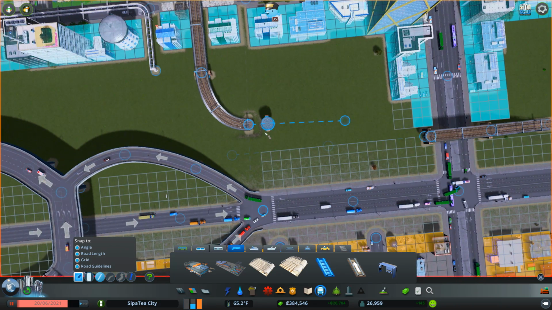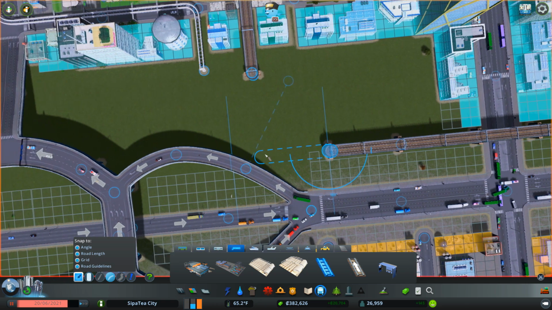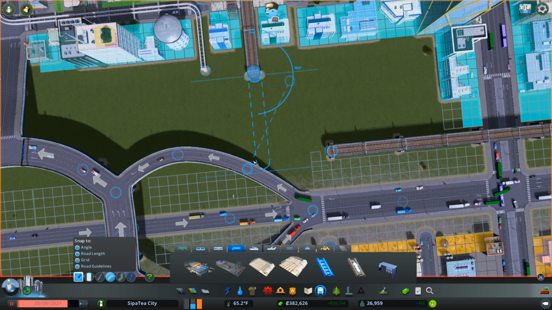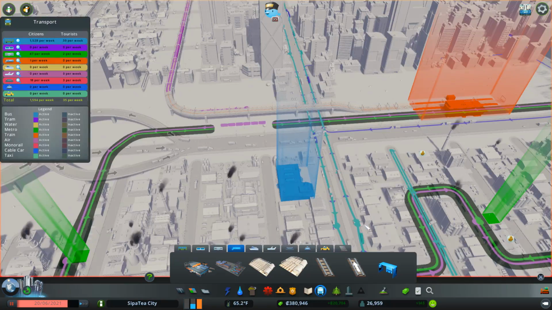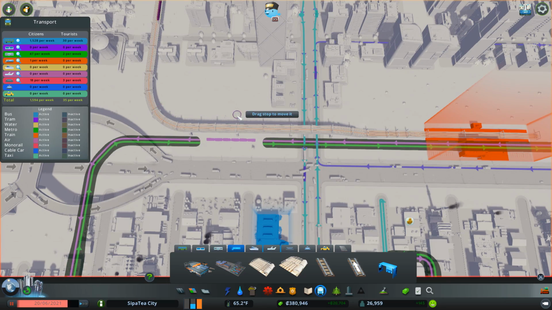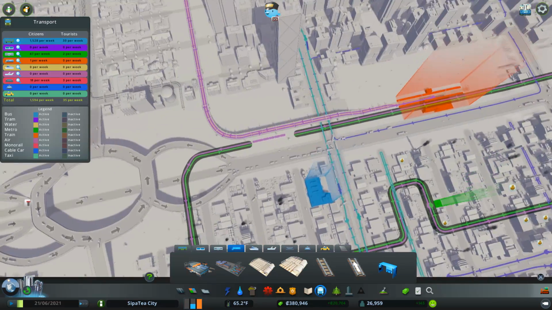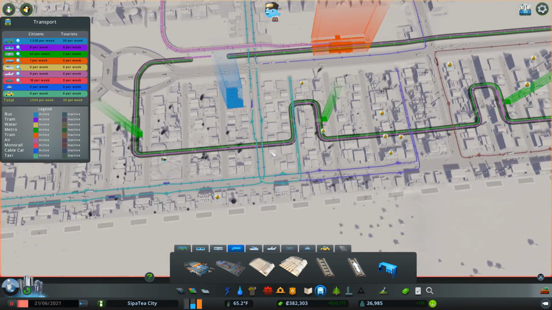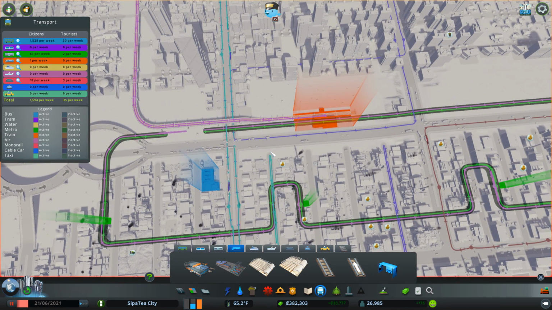Straight over the top. Let's delete that there. That seems about right. And then we'll curve that round. Let's maybe do it this way. Yeah. There we go. Excellent. So that's going to go to there. Let's check our route. Here it is. Let's move that into there. Good. That will continue. Oh, what's happened here? Oh, yeah, of course. That was providing metro as well. Oh, darn it. Maybe I should have left that one in.